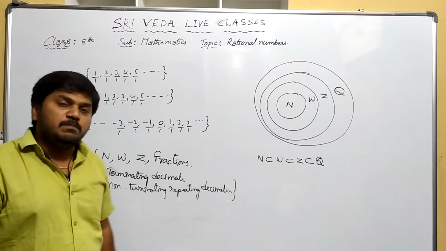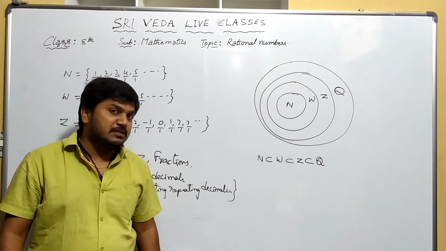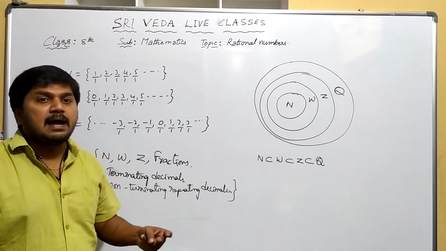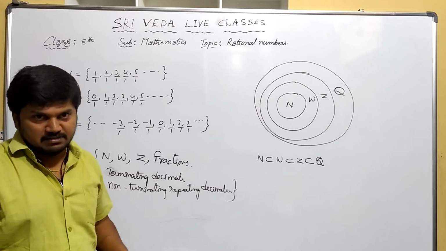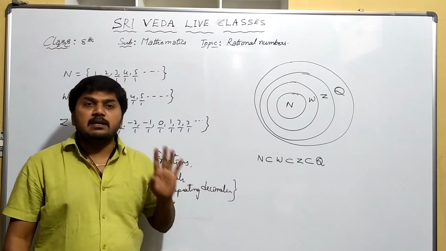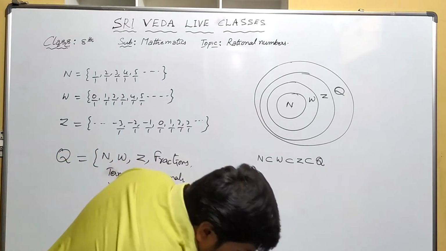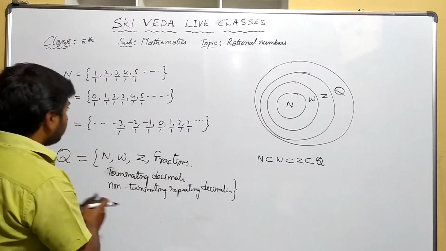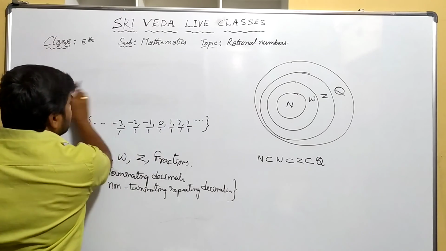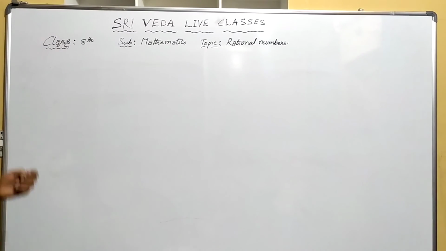What are the fundamental operations? Fundamental operations means addition, subtraction, multiplication and division. These four are called fundamental operations. Okay, here some properties are there, so we'll go through them.